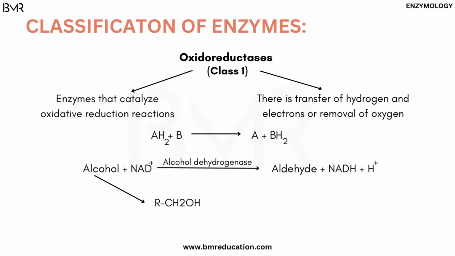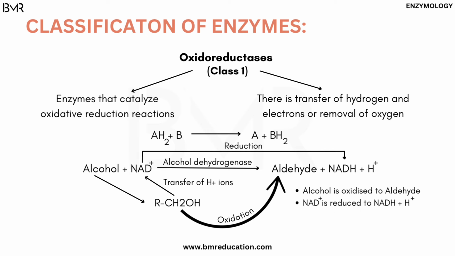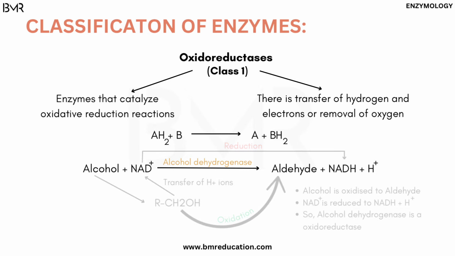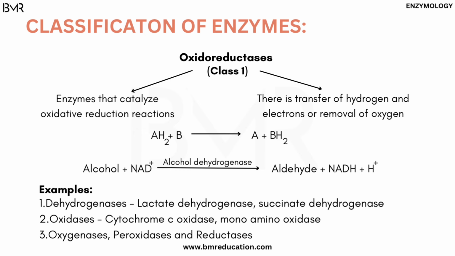In this reaction, the hydroxyl group of the alcohol is oxidized. Specifically, a hydride ion is transferred from the carbon atom bearing the OH group to NAD plus, which is reduced to NADH. Hence, there is both oxidation and reduction in this reaction. So, the enzymes catalyzing these reactions are oxidoreductases. Examples of oxidoreductases are dehydrogenases, oxidases, oxygenases, peroxidases, and reductases.